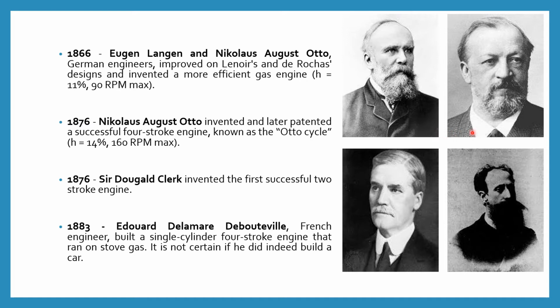Then in the year 1876, Nicolaus August Otto invented and later patented a successful four-stroke engine, which is known as the Otto cycle, and the efficiency was near 14% at a maximum of 160 rpm. Next, in the year 1876, Sir Dugald Clerk invented the first successful two-stroke engine.